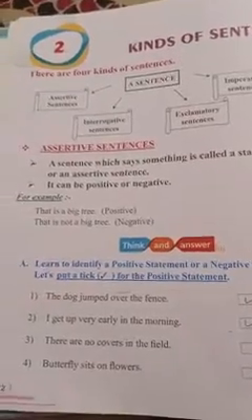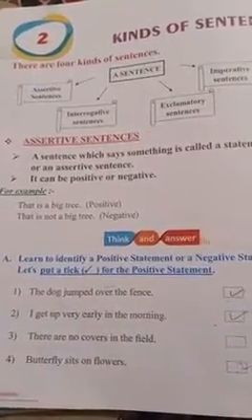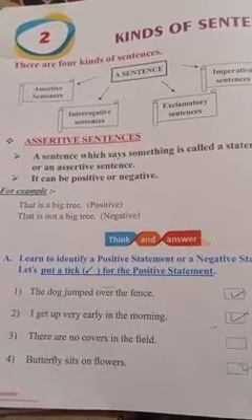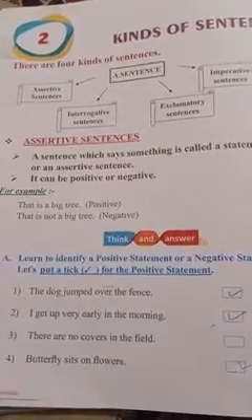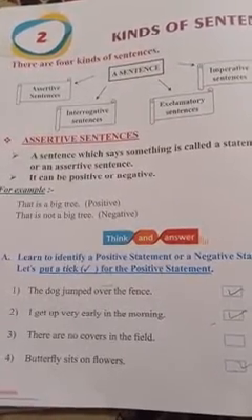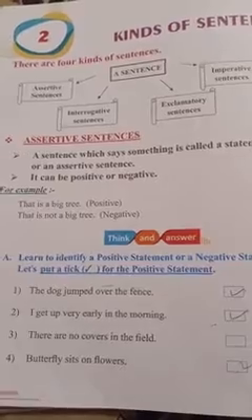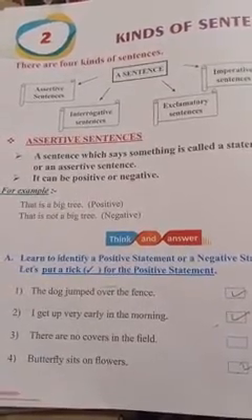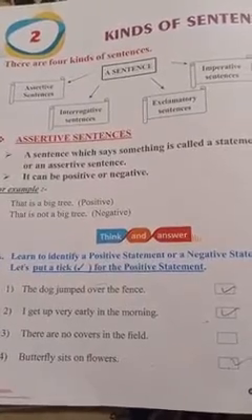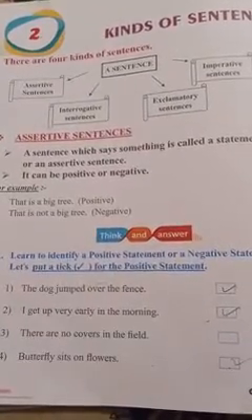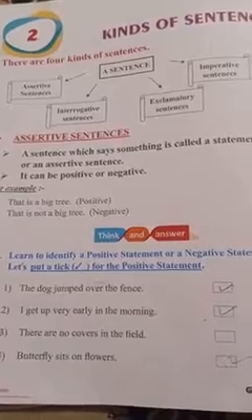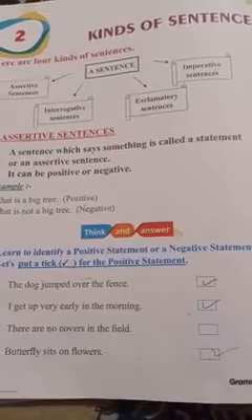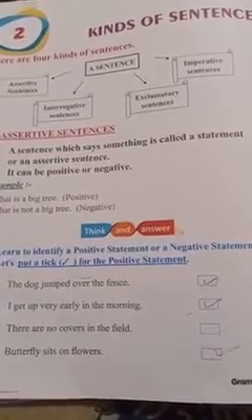So, first we'll see, for example, that is a big tree. This is a positive statement. Next, that is not a big tree. This is a negative statement. Wherever there is not, no, it is a negative statement. So, what is an assertive sentence? A sentence which says something is called a statement or an assertive sentence. An assertive sentence can be positive or negative.